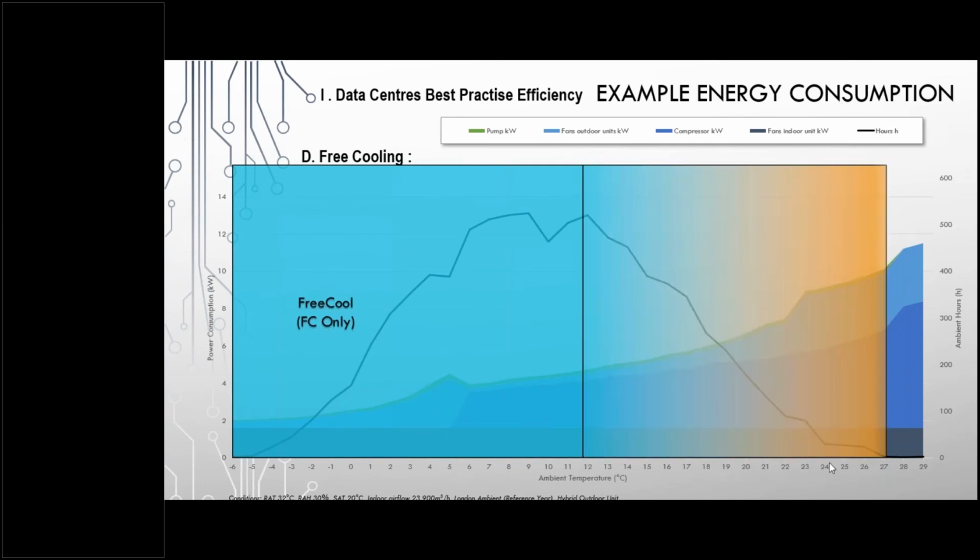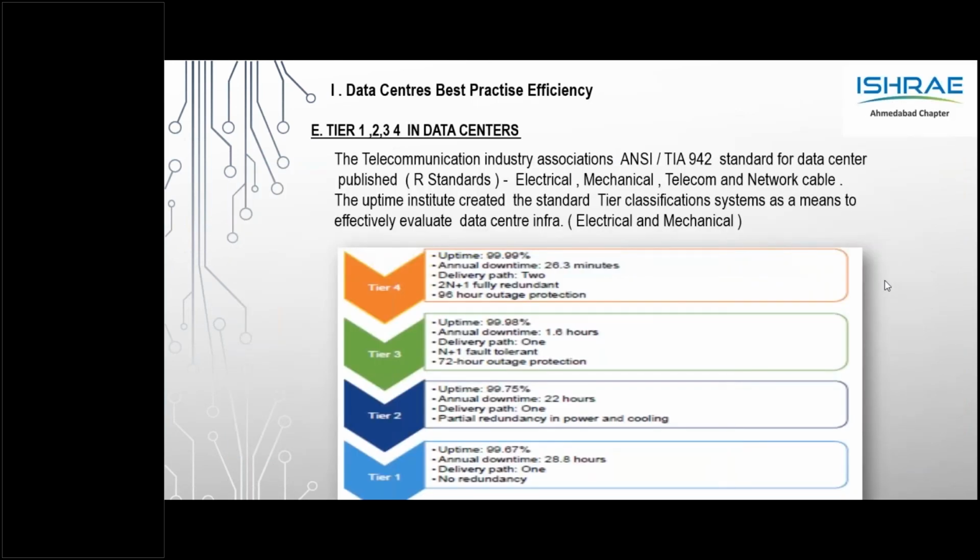So with that note, we keep hearing tier 1, tier 2, tier 3, tier 4 data center. Tier 1 is basically an uptime of 99.67 percent, with annual downtime of 28.8 hours, whereas the best is tier 4 data center, where the annual downtime is just 26.3 minutes. There is N plus 1 and N plus N, which is directly related to the PAC. We will look at N plus 1 and what is N plus N in the next slide.